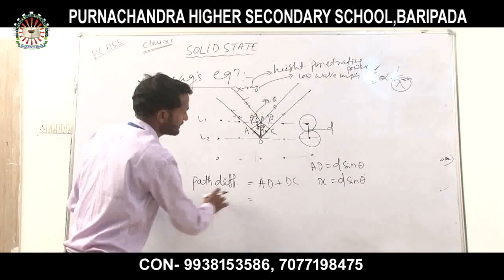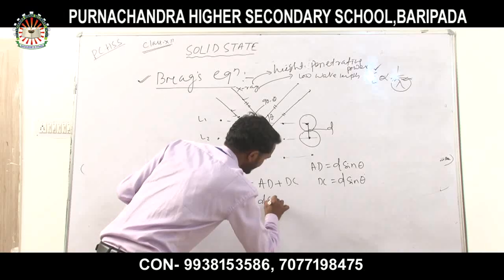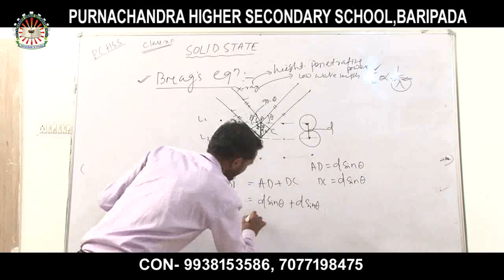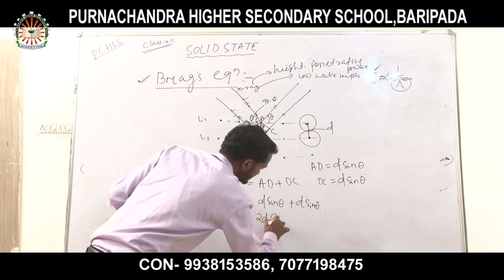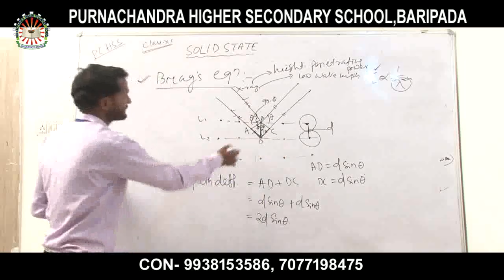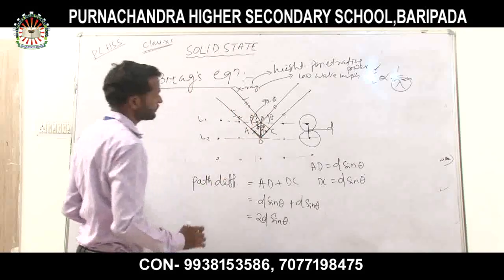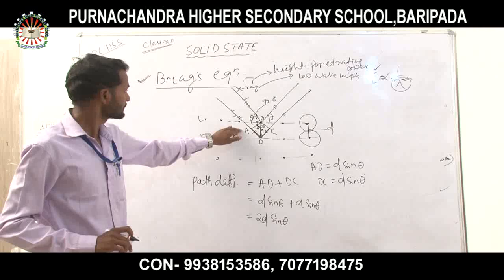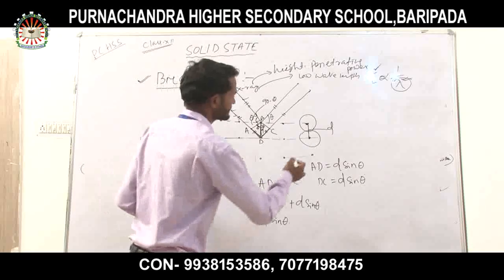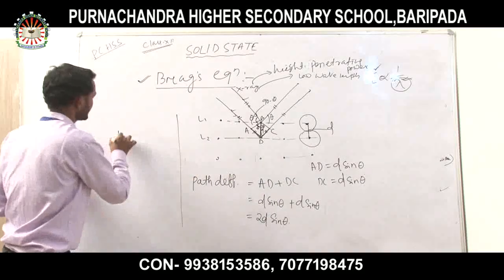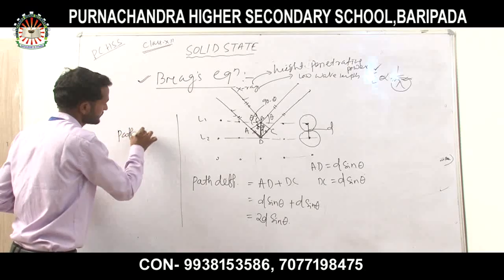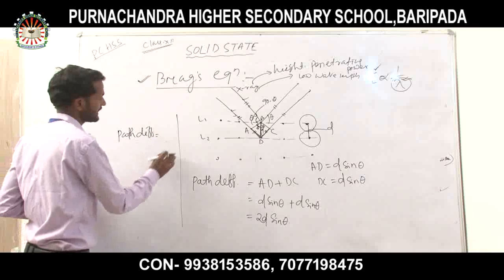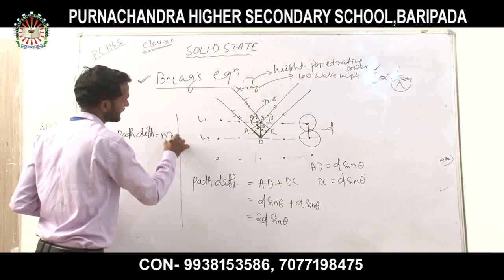So the path difference will be d sin theta plus d sin theta, that equals 2d sin theta. So the path difference, we know, is equal to an integer multiple of the wavelength, that is n lambda.